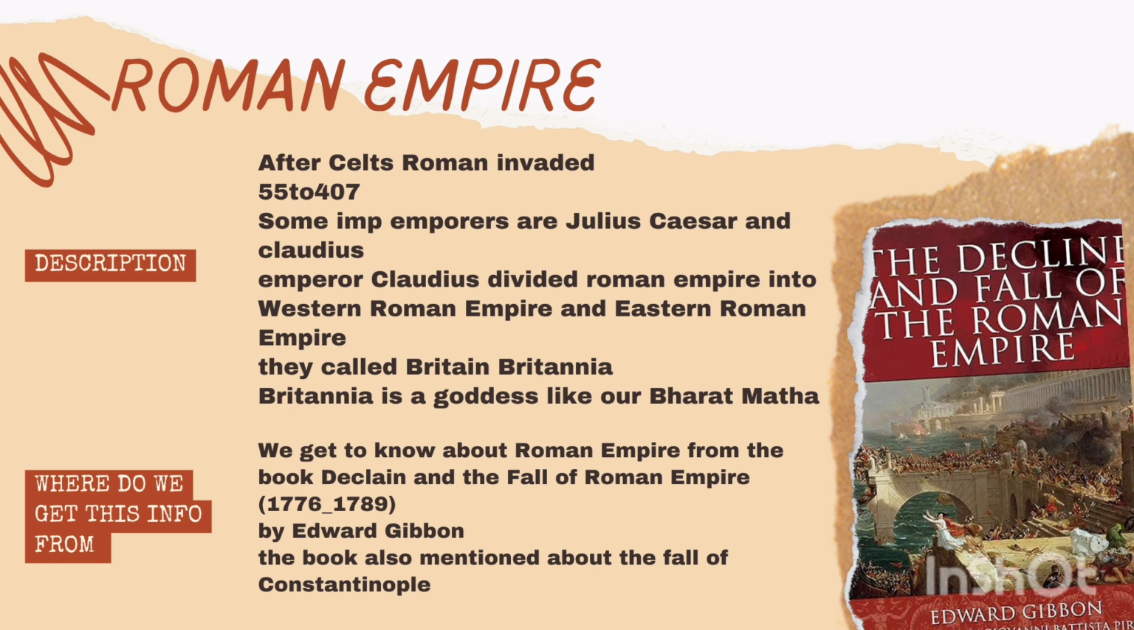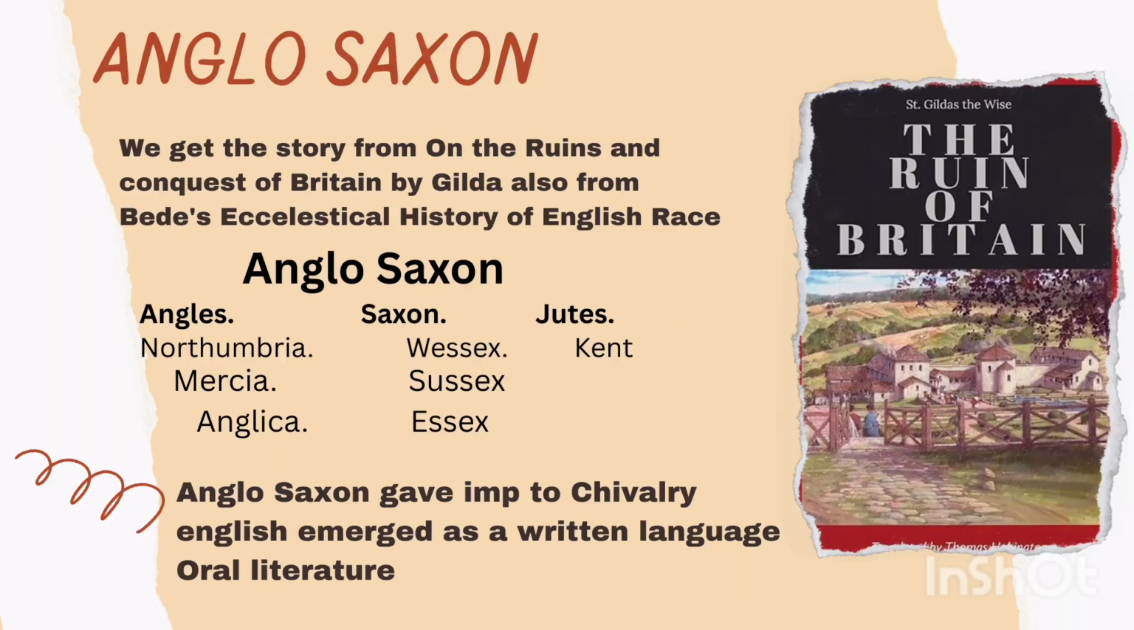We get to know about Roman Empire from the book Decline and Fall of the Roman Empire, in 1776 and 1788, written by Edward Gibbon. And then Anglo-Saxons came. We get the story of them from the book On the Ruin and the Conquest of Britain by Gildas, also from Bede's Ecclesiastical History of the English Race.